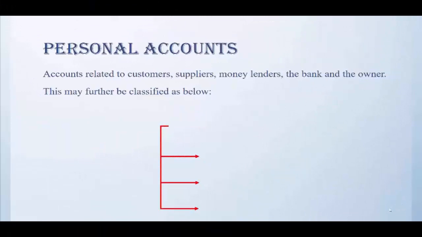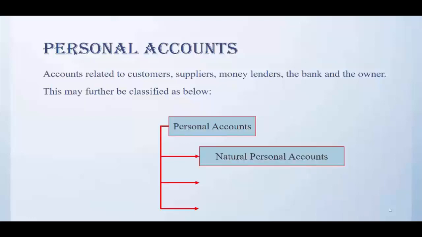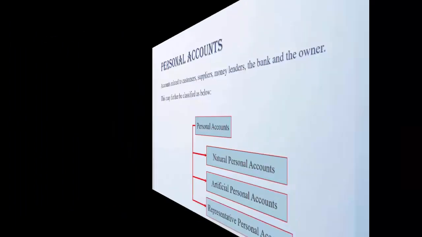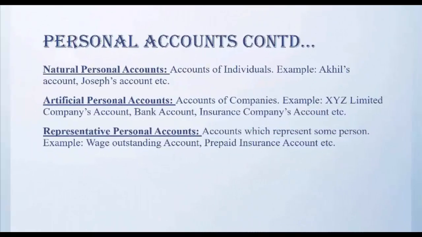The accounts which show the transactions related to customers, suppliers, moneylenders, bank and the owner are known as personal accounts, or the accounts which are related to individuals, firms or companies are known as personal accounts. Personal accounts can be further classified into three subcategories: first is natural personal account, second is artificial personal account, and the third is representative personal account. We will discuss each account one by one.